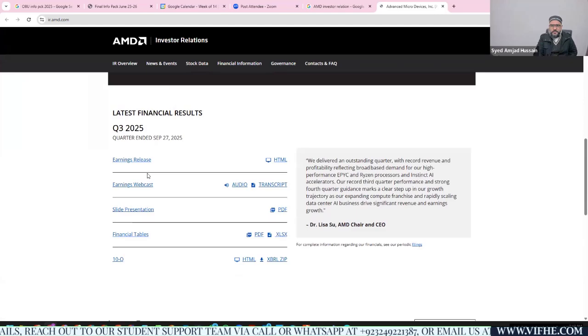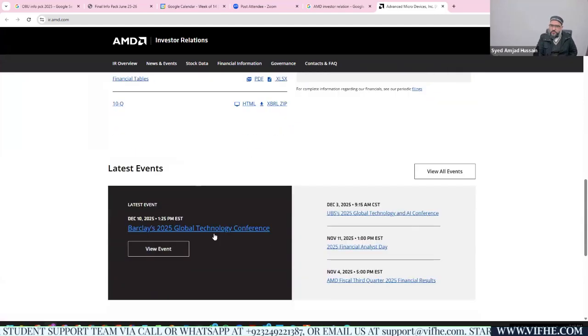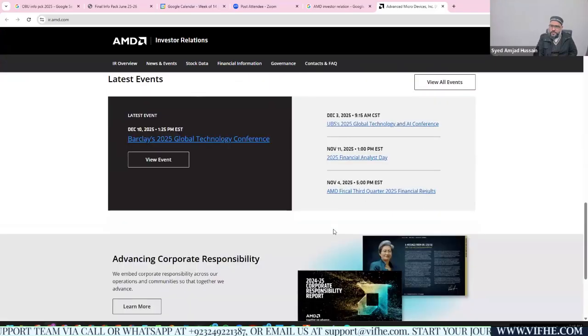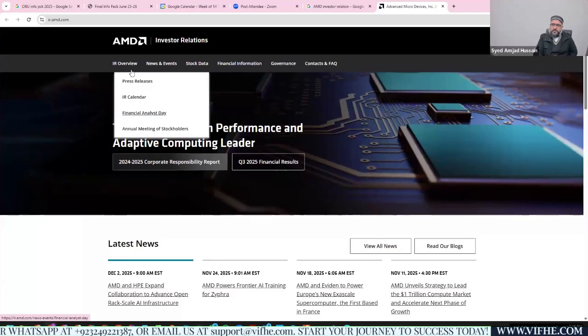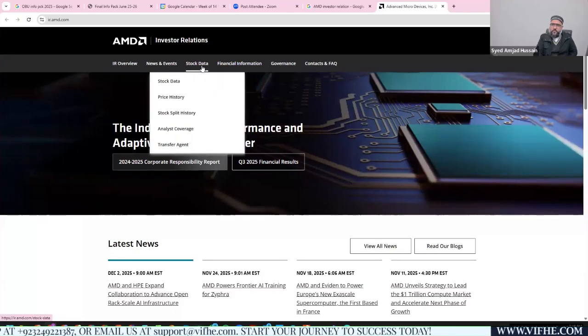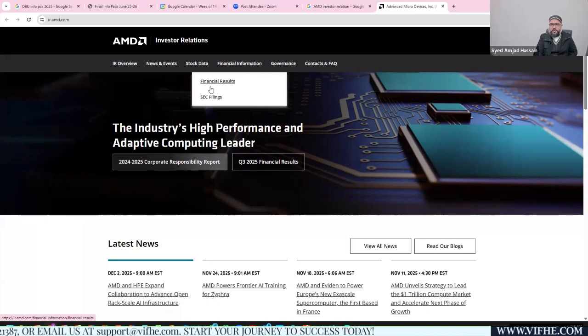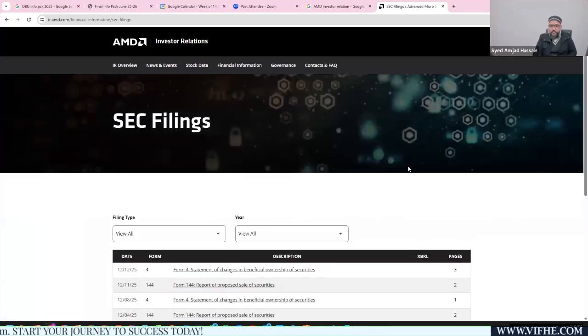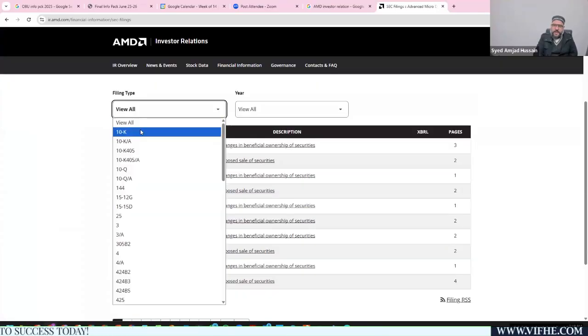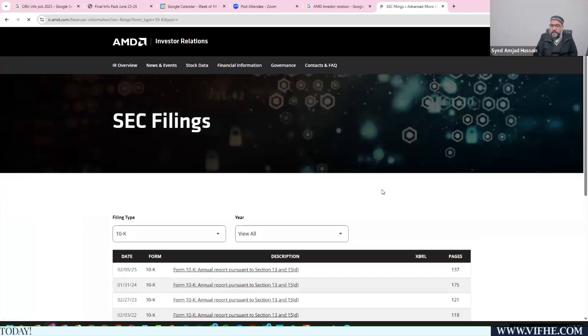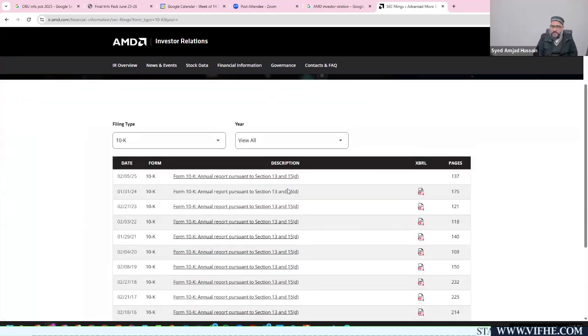You can see these are the financials, the earnings release for Q3 2025. For the rest of the annual financial statements, you can look at financial information, or you can see financial results or SEC filings. We need SEC filings, Securities and Exchange Commission filings, and from these SEC filings we will get the data. For example, 10-K is an annual document, and these are the annual documents available to you.